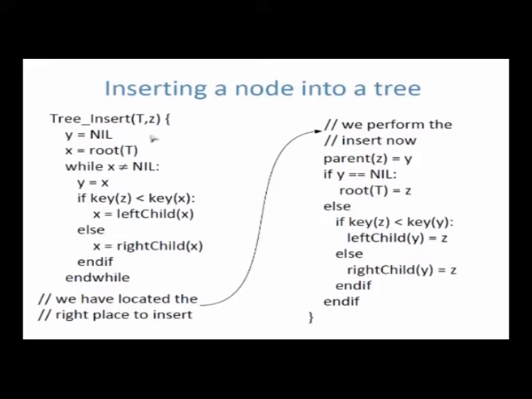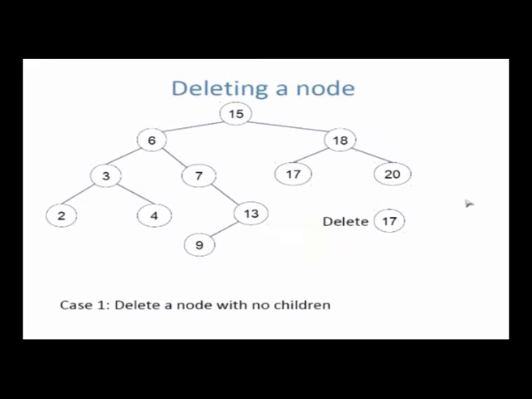It's the same thing, right? You are searching for the node. This is the searching for the node. Go left or right depending on whether the key is less or greater. Once you have found where to do it, just set the pointers, parent pointers and child pointers correctly. Right? That's what this is doing.